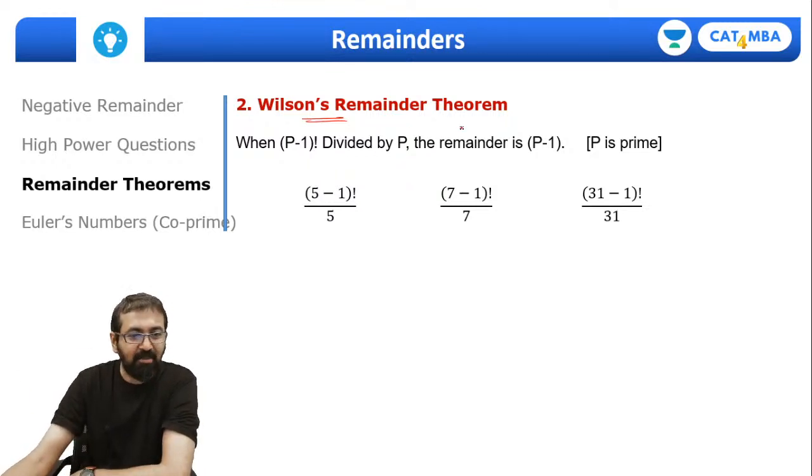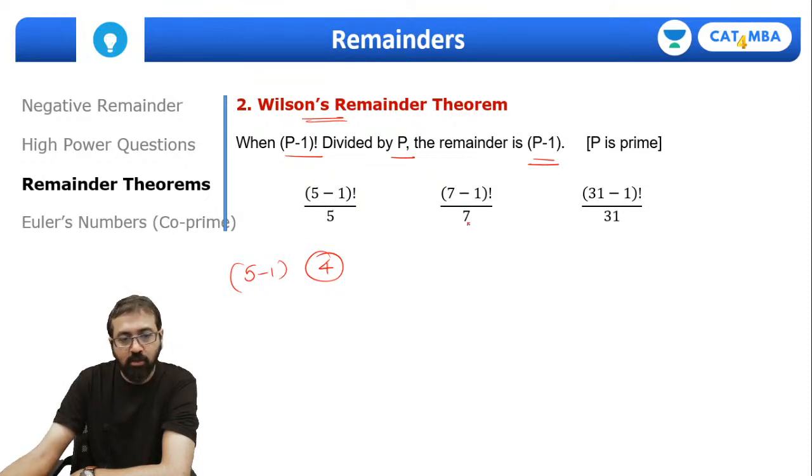Okay, so Wilson's remainder theorem is about factorial numbers, please remember. (p minus 1) factorial divided by p, the remainder will always be p minus 1. So 5 minus 1 factorial divided by 5, the remainder will be the same, p minus 1. So here what will be the remainder? 4. P minus 1 means 4.